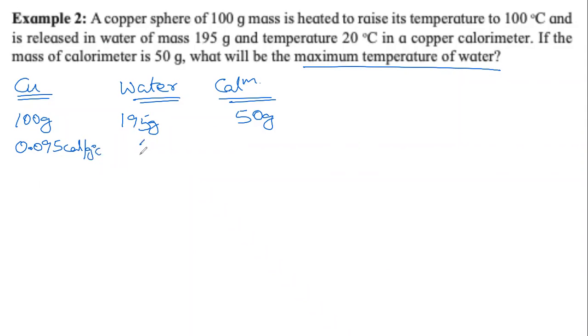For water, it is 1. And this calorimeter is also made up of the same copper, so it is the same, 0.095.